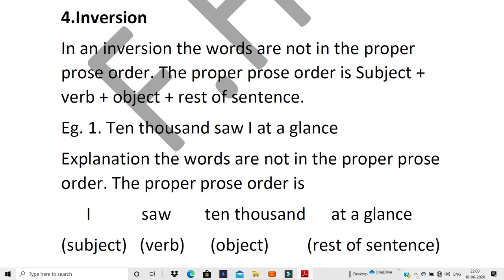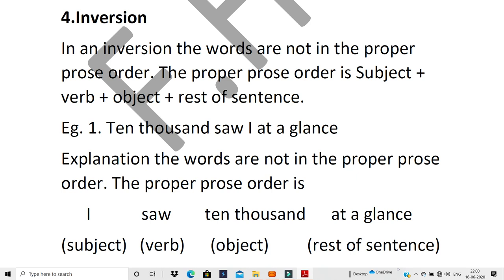Then you will have the object or the rest of the sentence. Now if your sentence is not in this order, maybe your object is first, your verb is first, or the rest of the sentence is first, and then the rest of the things, then it is an inversion.